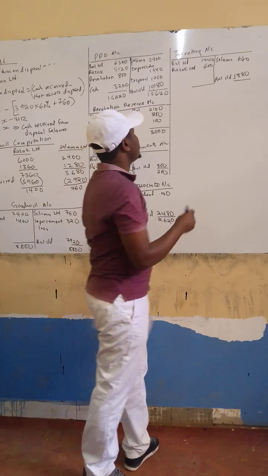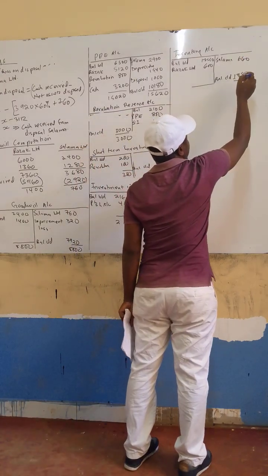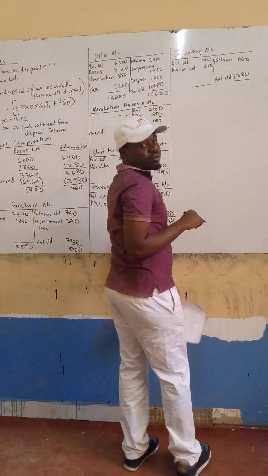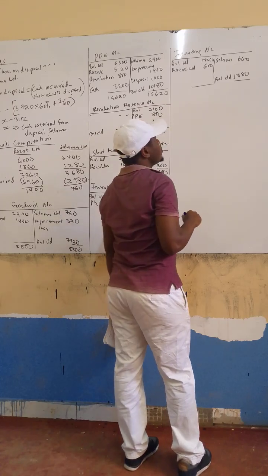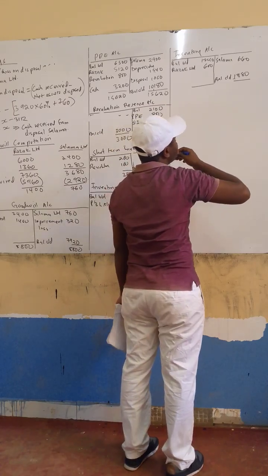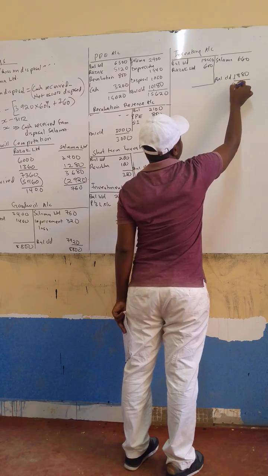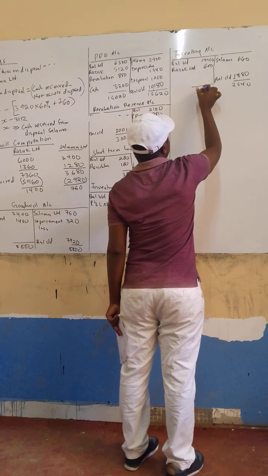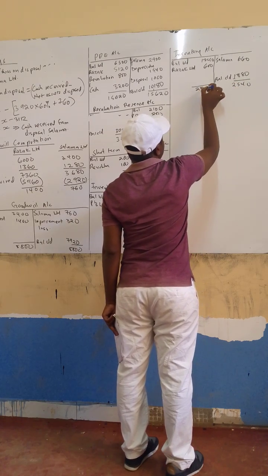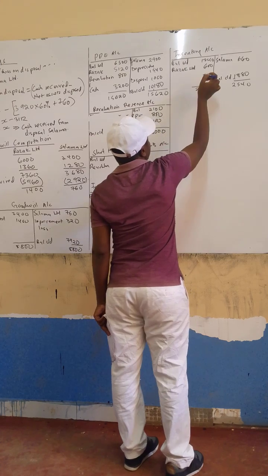I think credit will be more. 1660 plus 1880. 2540.